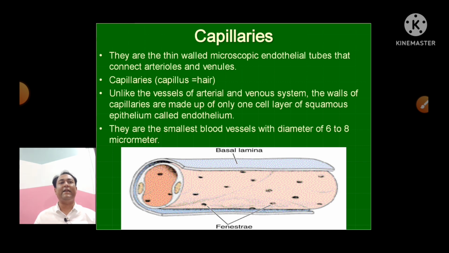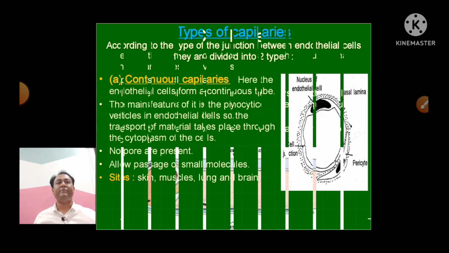Unlike the vessels of the artery and venous system, here the wall of the capillaries is made up of only one cell layer of squamous epithelium, which is called एंडोथेलियम. जो स्क्वेमस सेल्स हैं उनसे बना हुआ एक लेयर है, फ्लैट पतले से सेल्स बना एक लेयर बनाते हैं, उतना ही होता है, बस 3 लेयर्स इसमें नहीं होते हैं. They are the smallest blood vessels with a diameter of 6 to 8 micrometer.